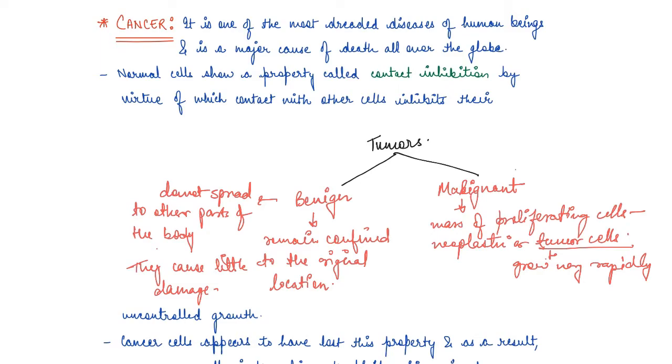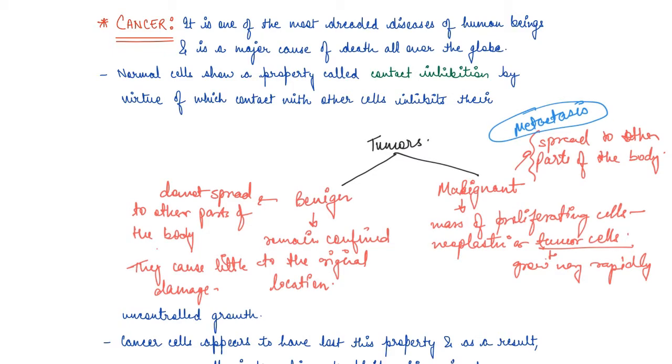So basically they spread to other parts of the body as well. And this spreading is known as metastasis.